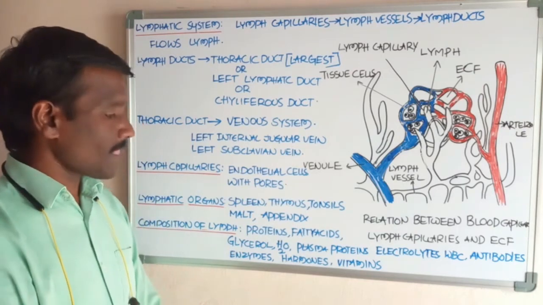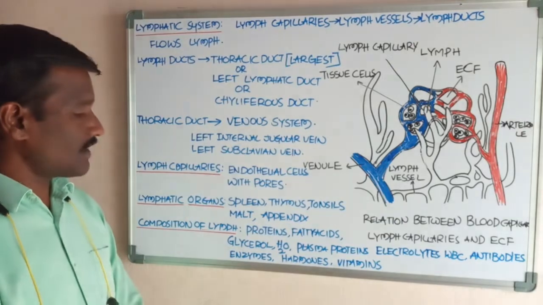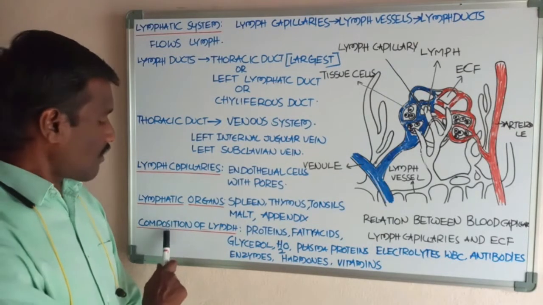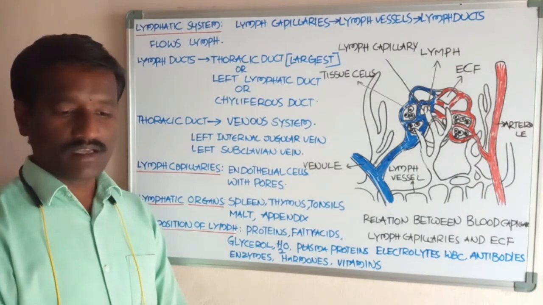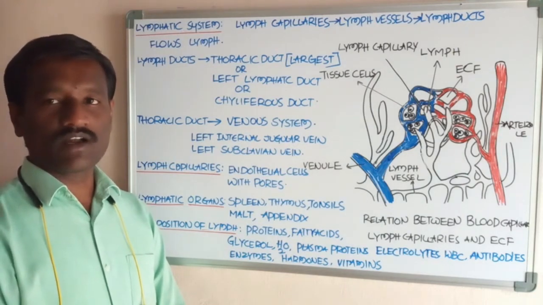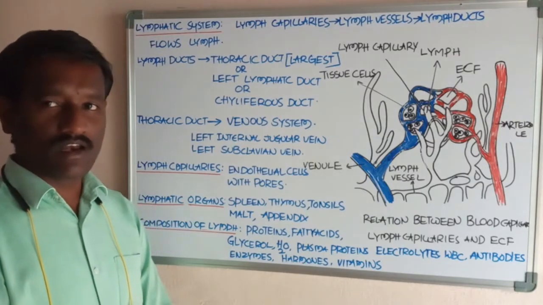Okay students. Next, another one: the composition of the lymph. Which substances are present in the lymph?